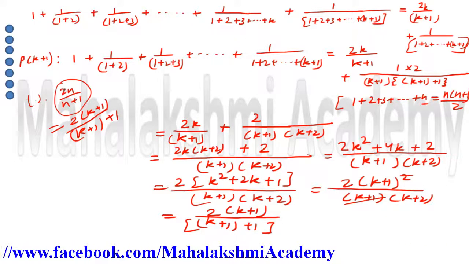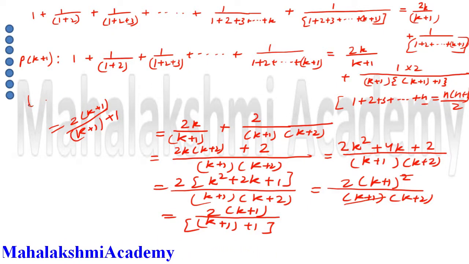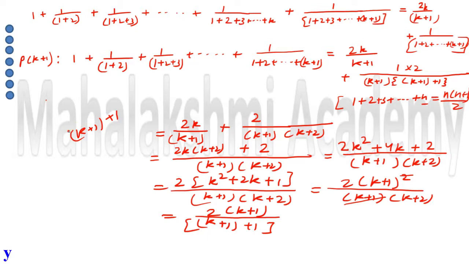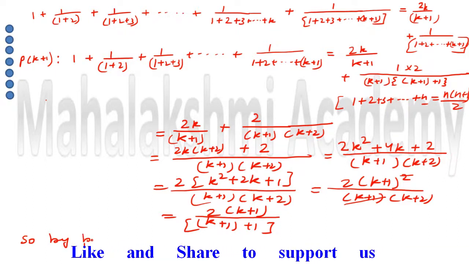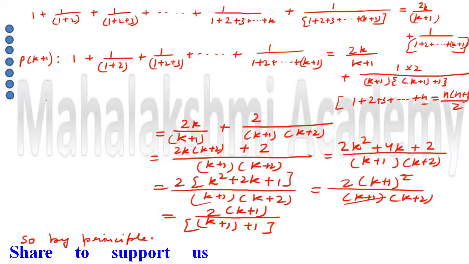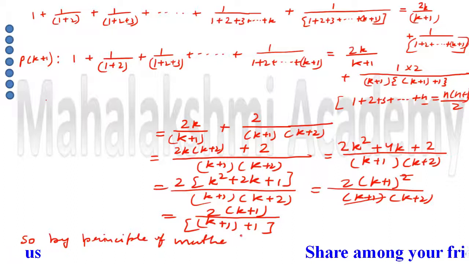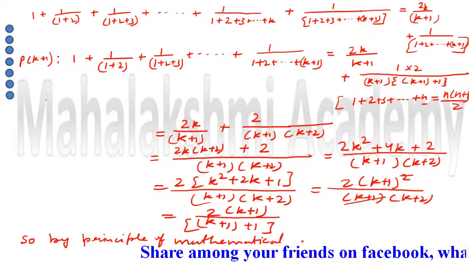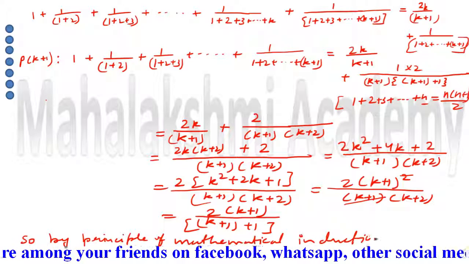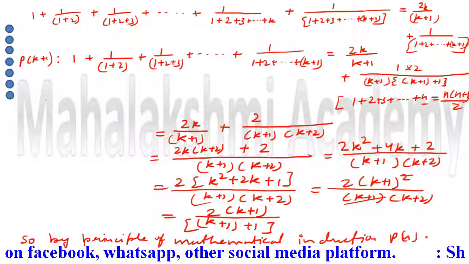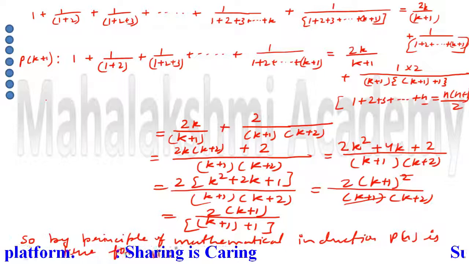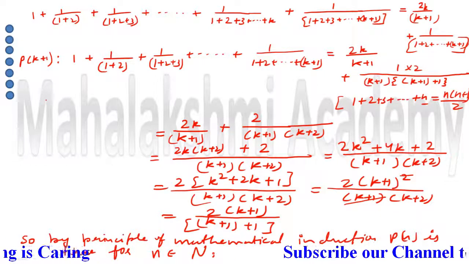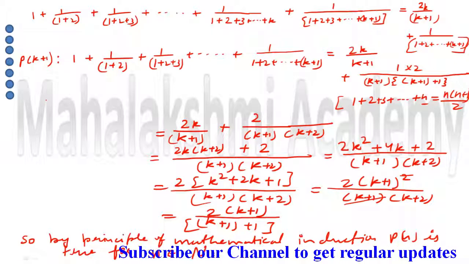So the final conclusion we have to write down. So here we write: by the principle of mathematical induction, P(n) is true for n belonging to capital N. It means for all natural numbers the P(n) statement is true. So I hope this is clear to you.